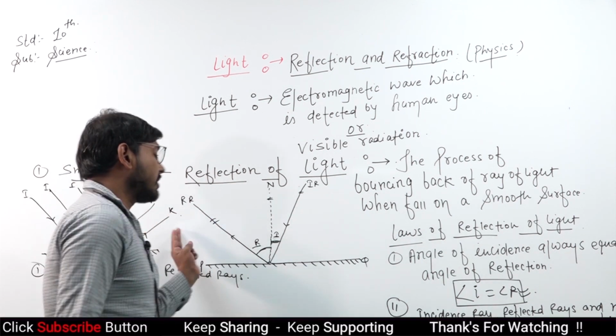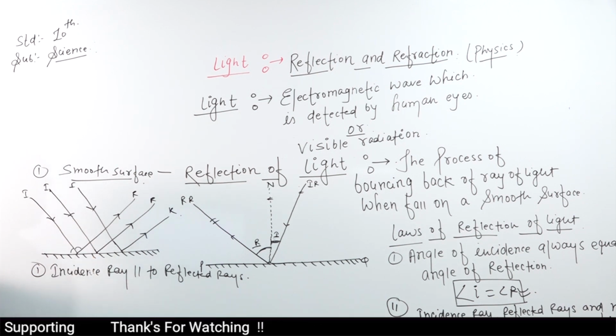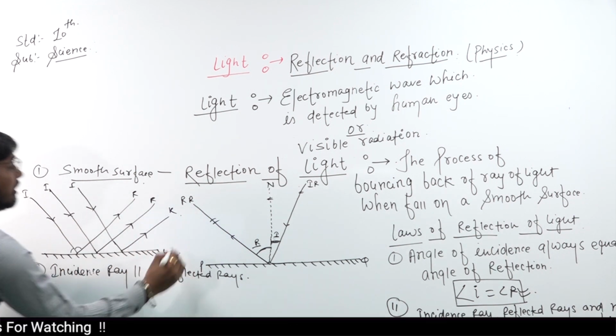Here the angle of incidence is always equal to the angle of reflection when the surface is smooth.